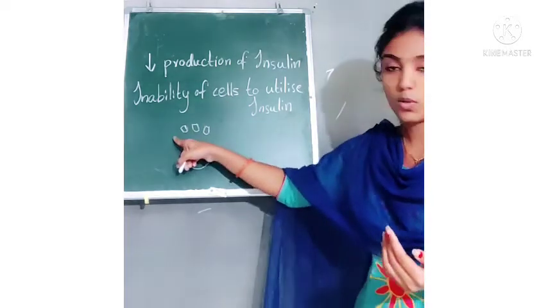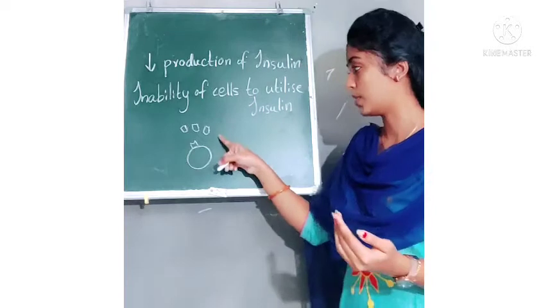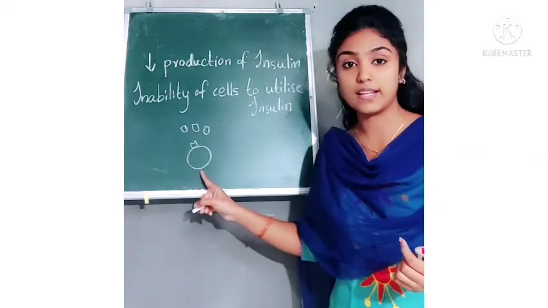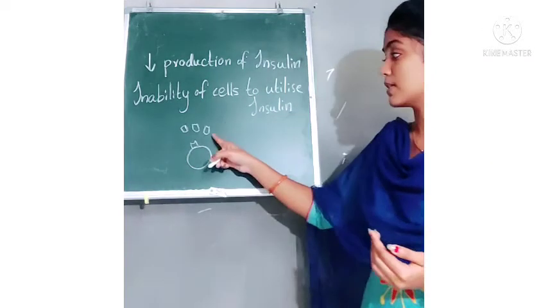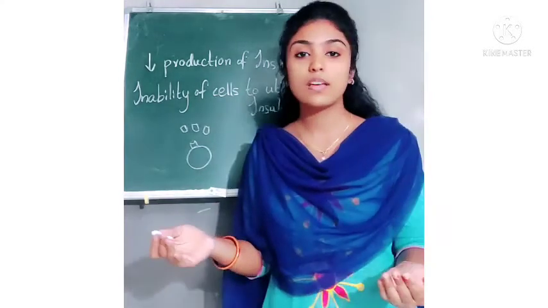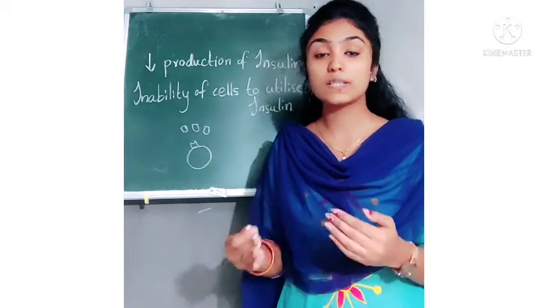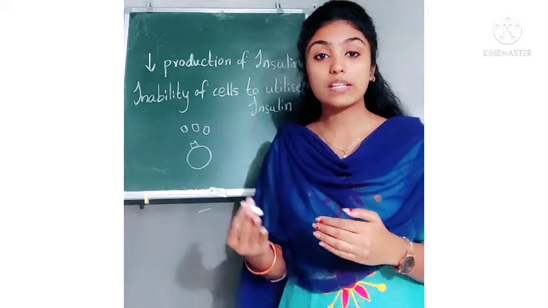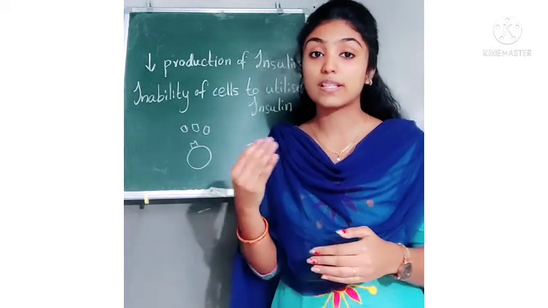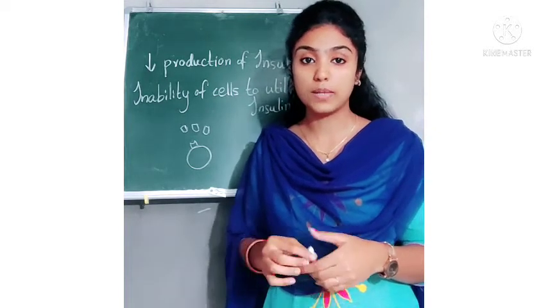Consider these are insulin hormones. If the target cell is not receiving this insulin, is there any use? No use. This problem may lead to an increase in the level of glucose in our blood.